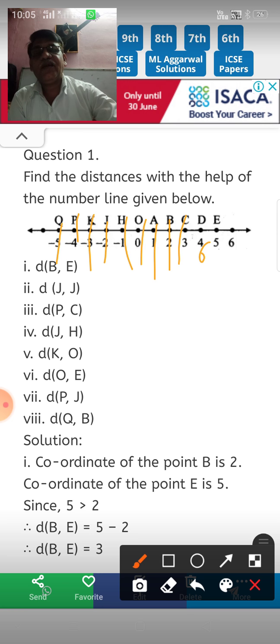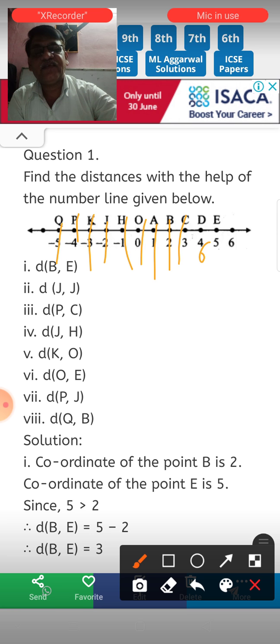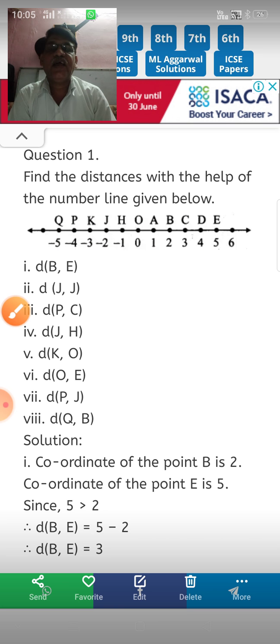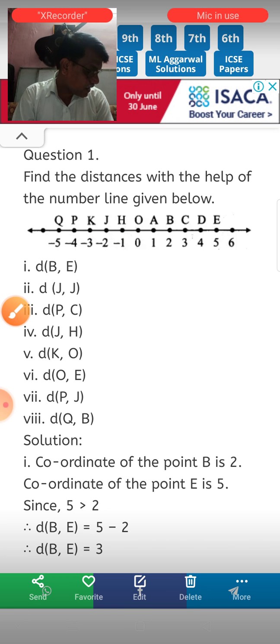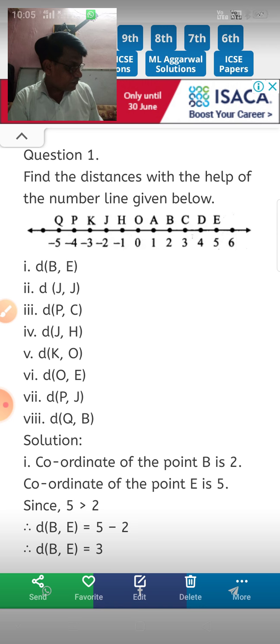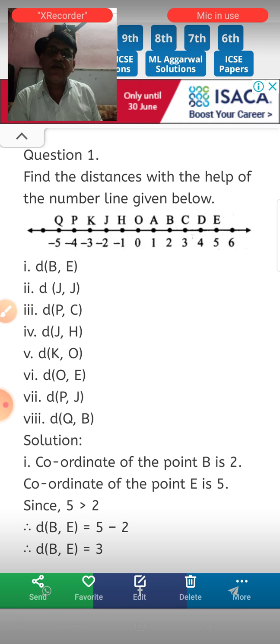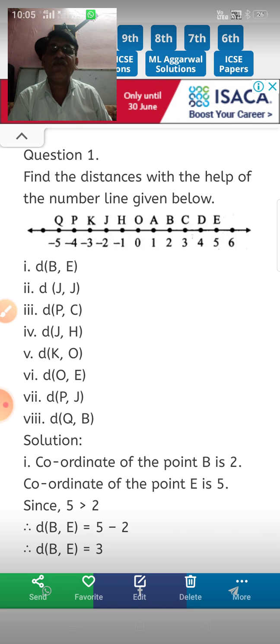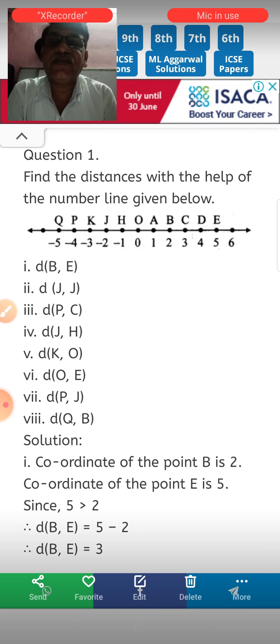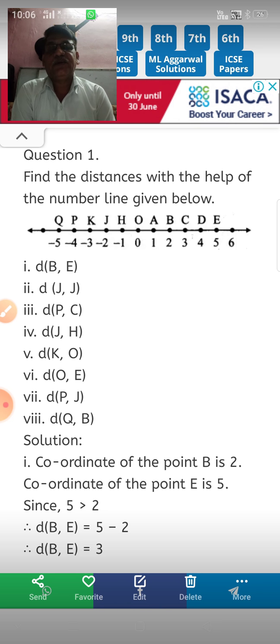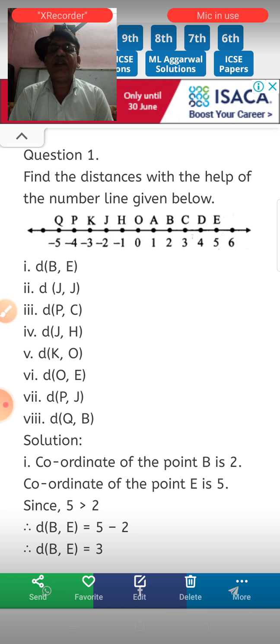Here is the exercise 1.1, and the first question is given there. The first question is: find the distance with the help of the number line given below. So you have to find out the distance between 2 points which are given in the number line. Here number line is already given.